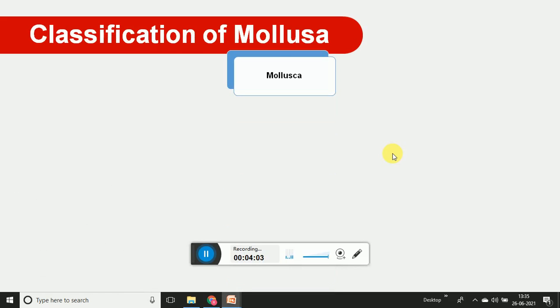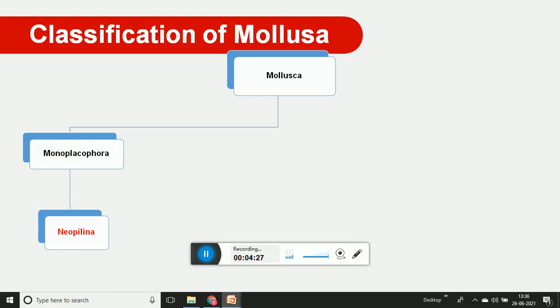This whole phylum Mollusca is a large group of soft-bodied animals, but there is a need for some classification at the class level. This group of animals is classified, first, into the class Monoplacophora.